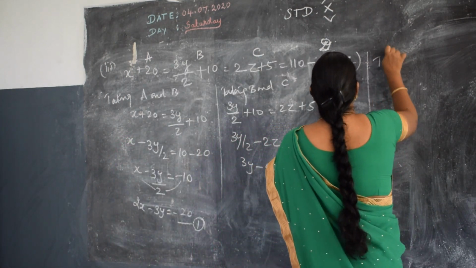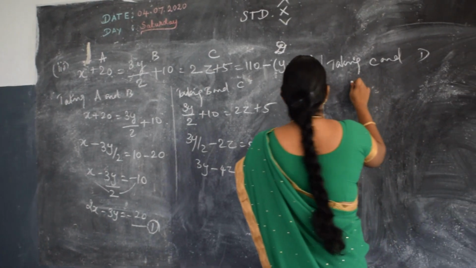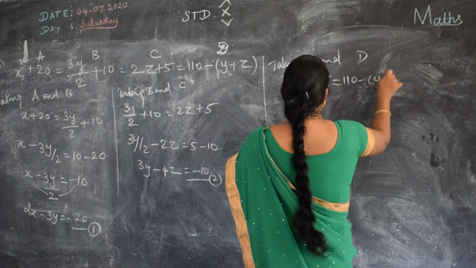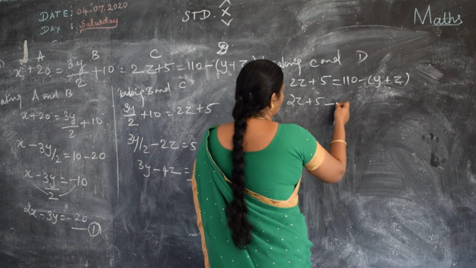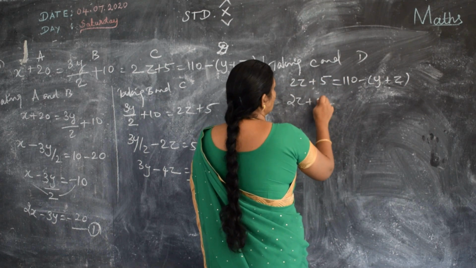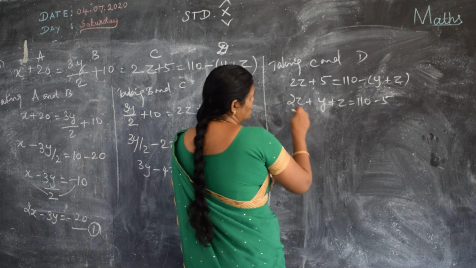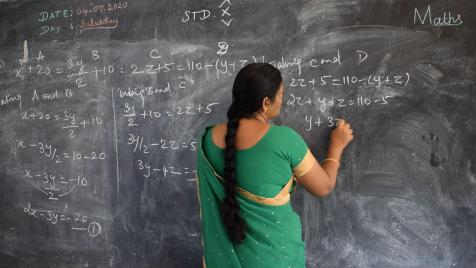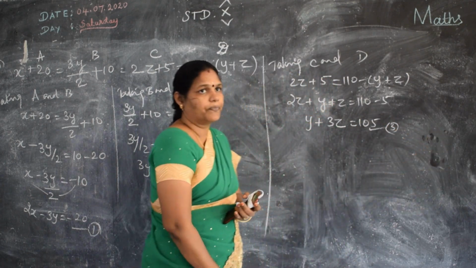Next you consider C and D. C is what? 2z plus 5 is equal to 110 minus y plus z. So 2z plus 5, here minus means it will become plus. So y plus z is equal to 110 minus 5. So 2z plus z is 3z. So you can write y plus 3z is equal to 105. It will be equation number 3.